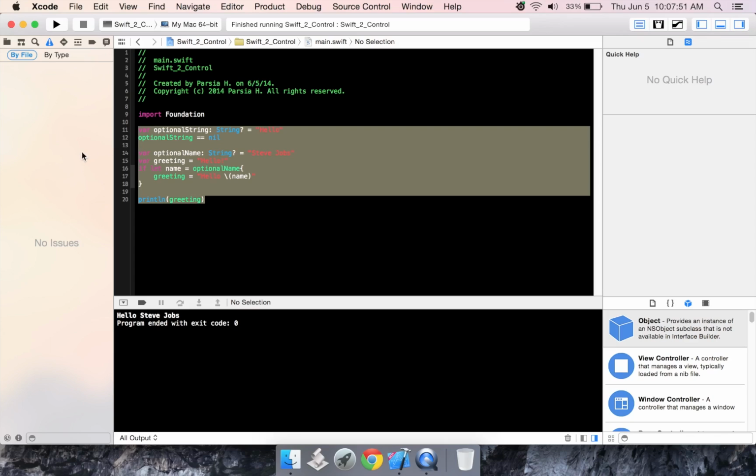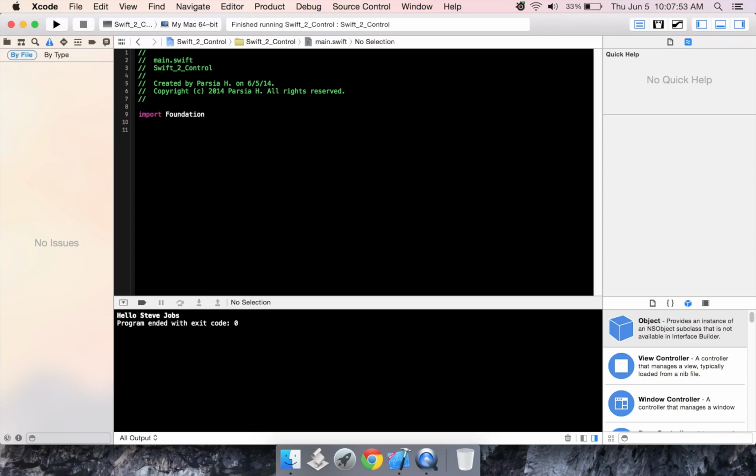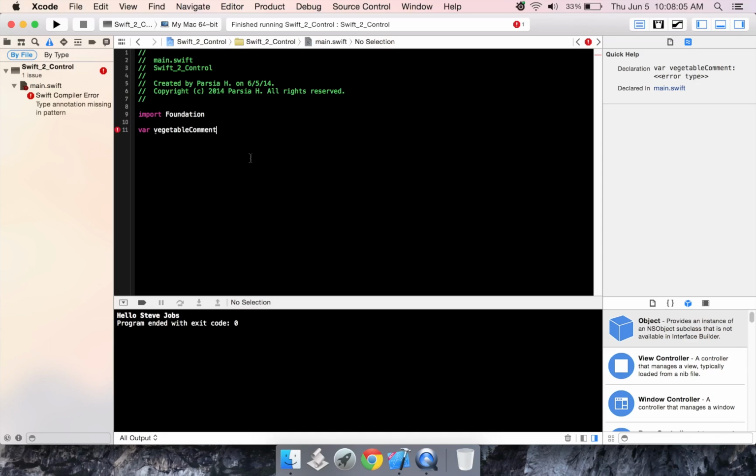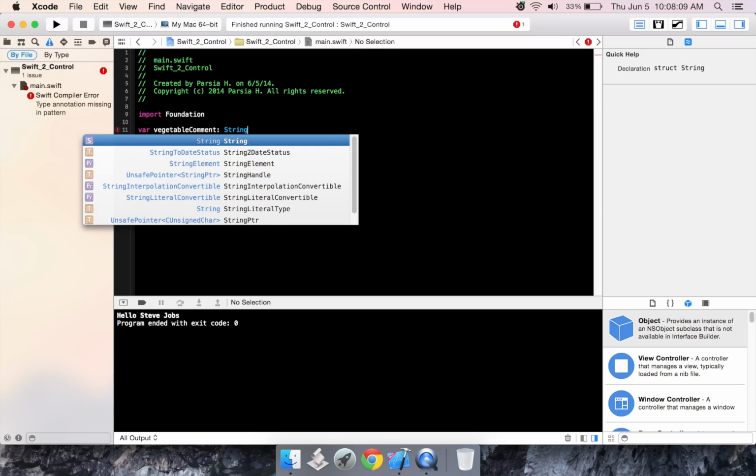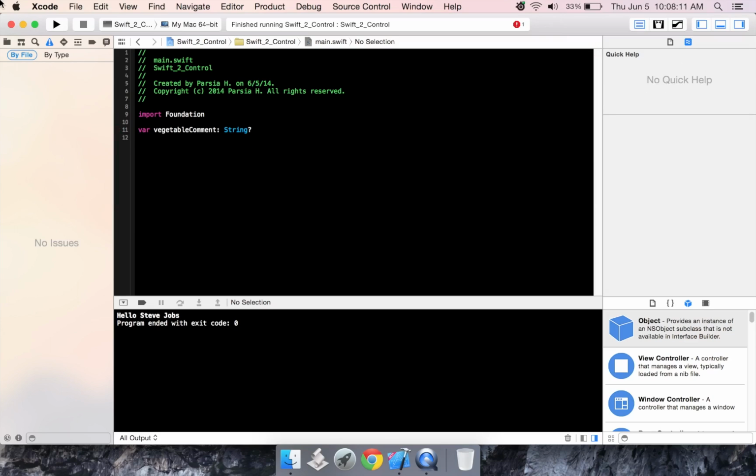Let's move on to switch statements. Now switch statements don't necessarily need integers to actually test cases. You can have anything like strings or something like that. Alright. Now here, I've created a variable called vegetable comment, and it's an optional value.